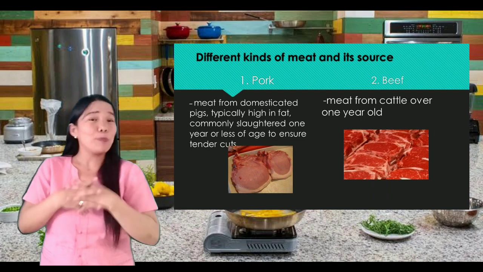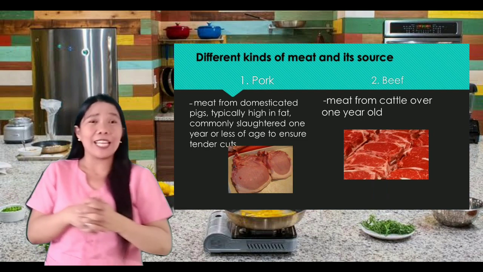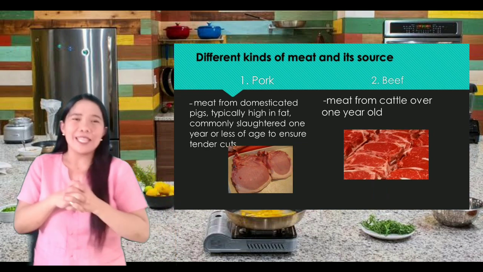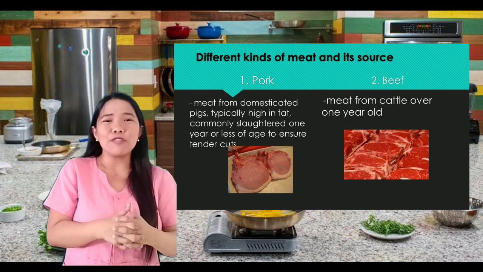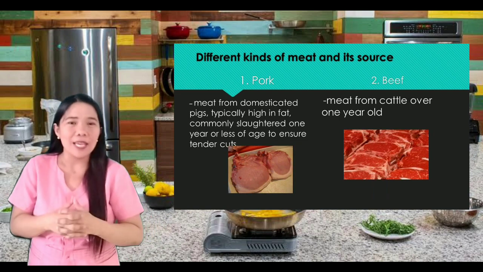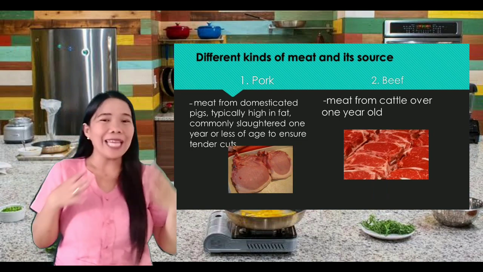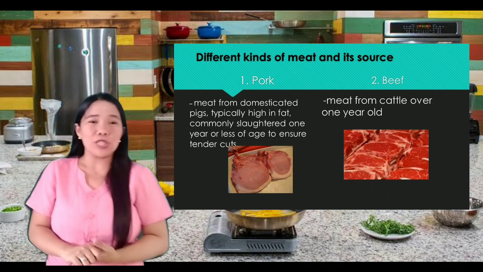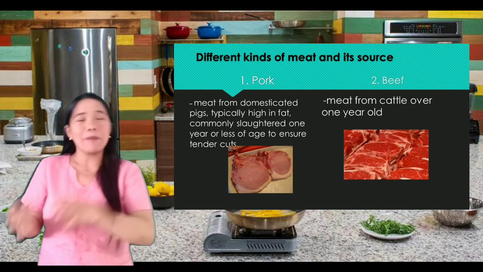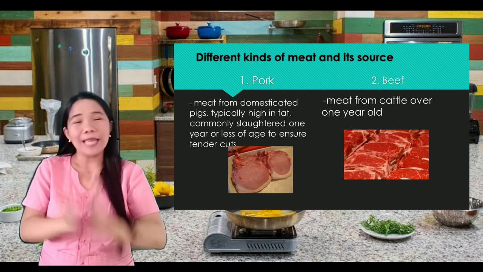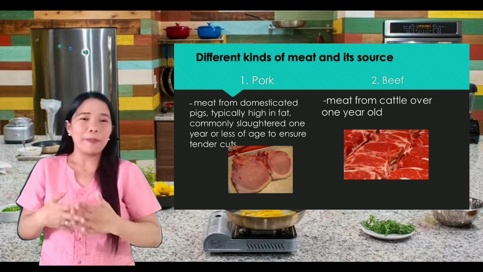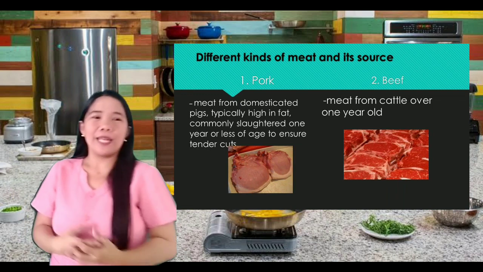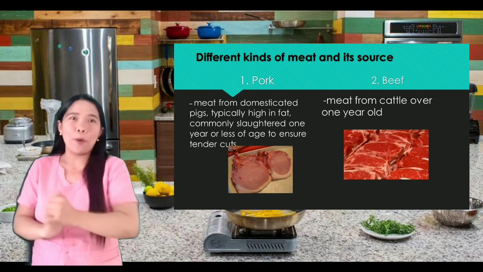Alam na natin yung pork na yan. Lagi natin binibili sa palengke kasi yan lang yung mura. Tama ba ako? Lagi yan binibili ng mga magulang natin? Yes, ma. Okay, so pork is meat from the domesticated pigs, typically high in fat, commonly slaughtered at 1 year or less of age to ensure tender cut. So, ibig sabihin, ang kinakatay na baboy ay yung medyo bata pa kasi mas tender yung kanyang laman. Okay, and that is pork, galing sa pig.